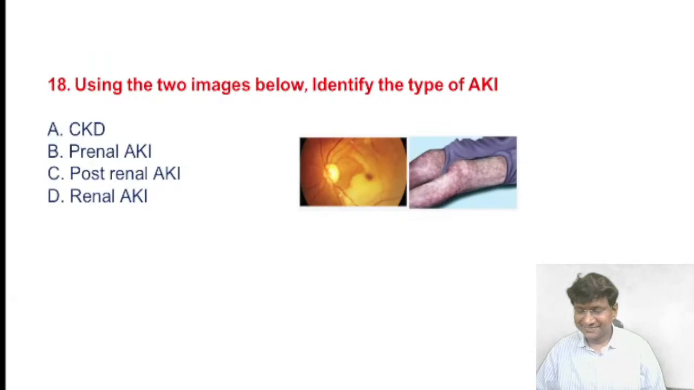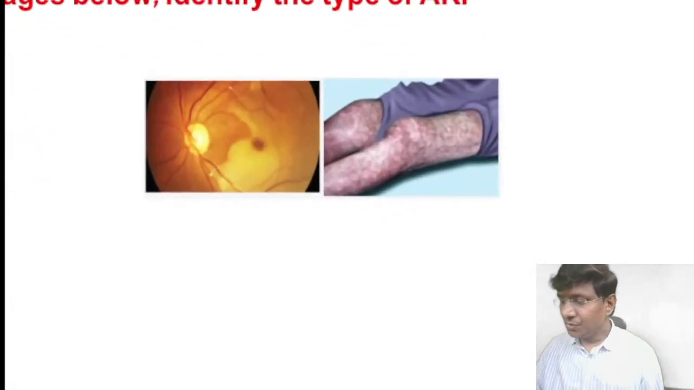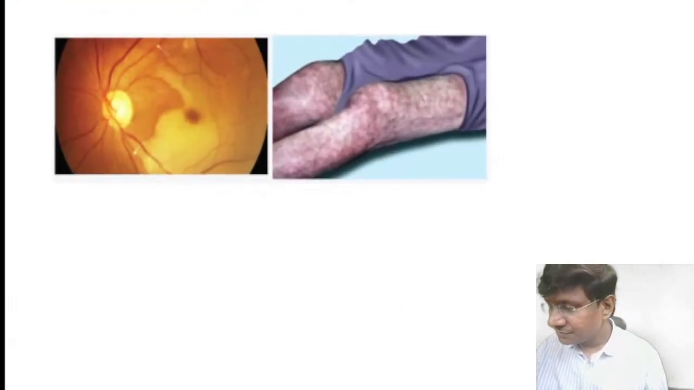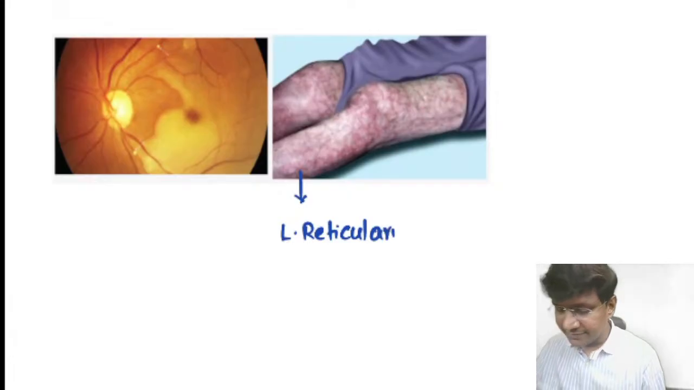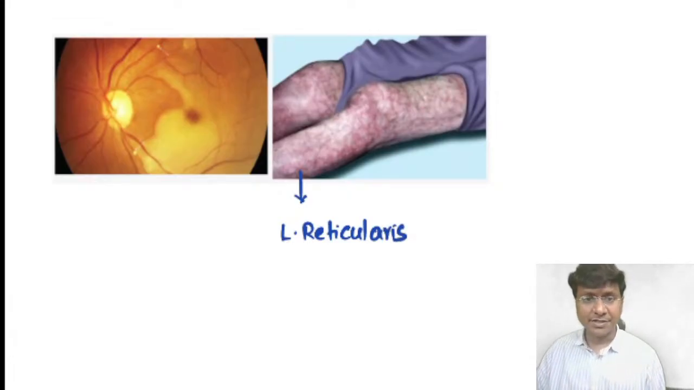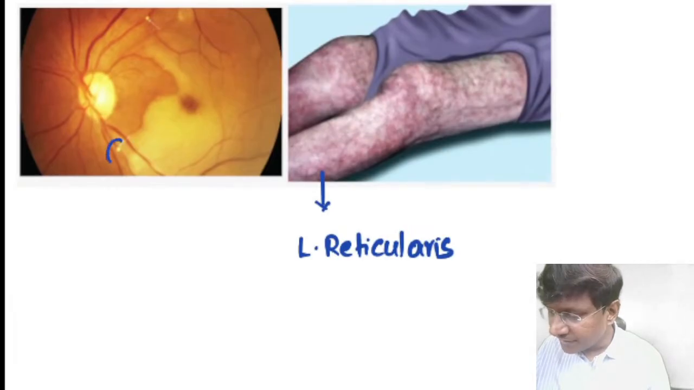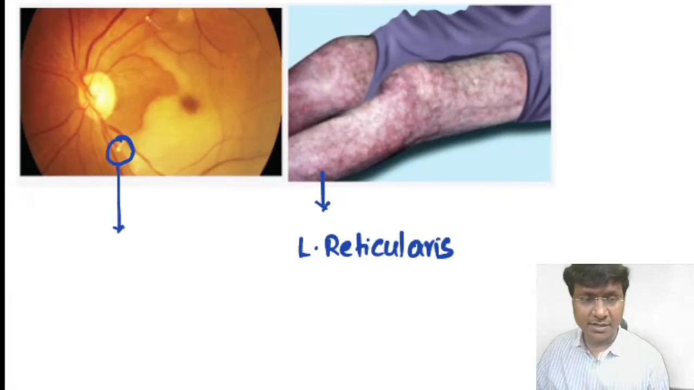Yes, right. So what are you observing here? This cutaneous manifestation, we call this livedo reticularis. That is one point. And next, you can see there is presence of emboli even in the retinal circulation.